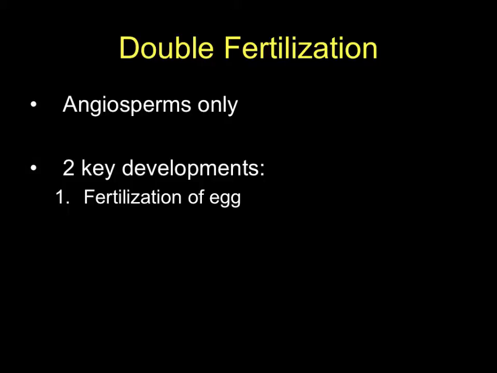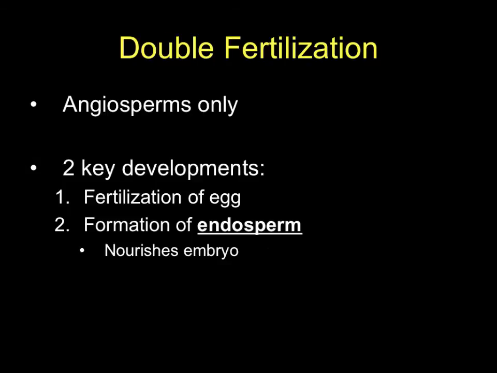There's a couple of things that happen here with double fertilization. There's going to be the actual fertilization event where a sperm cell reaches an egg cell and creates a zygote. And there's going to be a secondary event that's not technically a fertilization because there is no zygote that's actually produced. It's more of a fusion of a sperm cell with those two polar nuclei that we saw in the previous section when we saw the embryo sac. There were two polar nuclei plus one nucleus from a sperm cell is going to produce a triploid. So now haploid is one set of chromosomes, diploid is two sets of chromosomes, triploid is now 3 sets of chromosomes that are produced in this one structure.